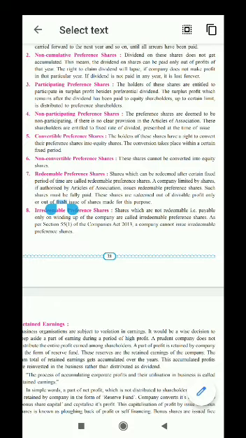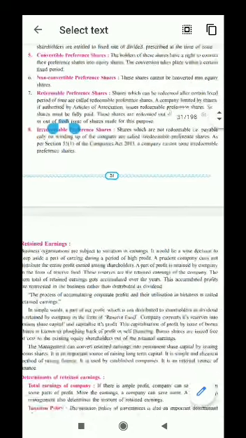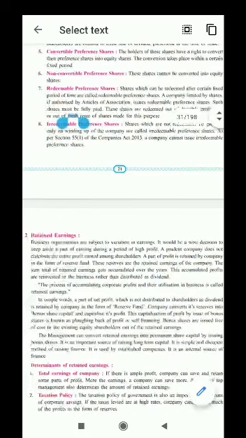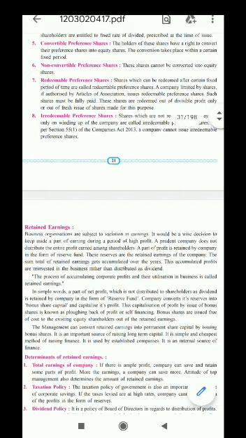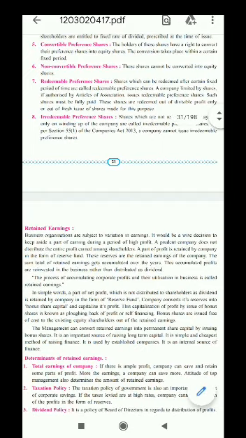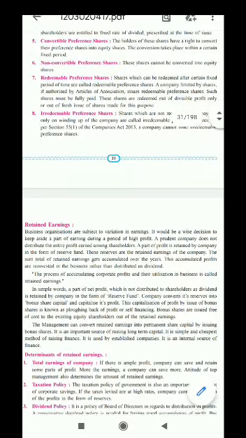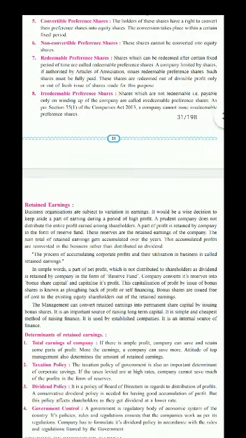Redeemable preference shares, shares which can be redeemed after a certain fixed period of time, are called redeemable preference shares. A company limited by shares, if authorized by the articles of association, issues redeemable preference shares. Such shares must be fully paid. These shares are redeemed out of divisible profit or out of a fresh issue of shares made for this purpose. Generally, the company issues redeemable preference shares only.